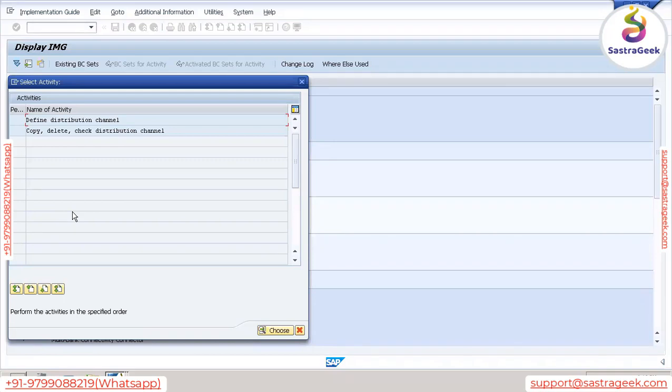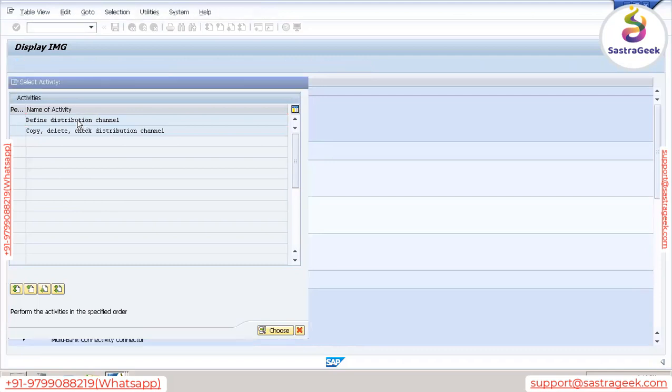Your wholesaler will be purchasing product from you, and then from the wholesaler, the product will be purchased by the retailer, and then only I can purchase the product from the retailer. So ultimately it says how goods reach their end user, how goods reach the customer. So this is called a distribution channel. So we need to define the distribution channel also. Here also we can either define or we can copy.